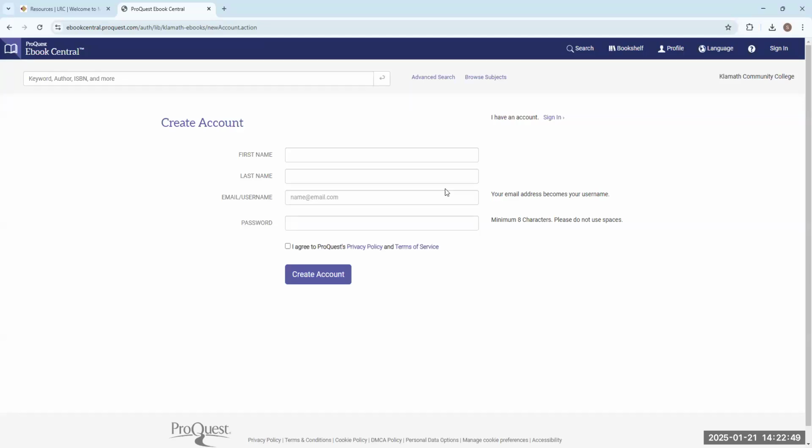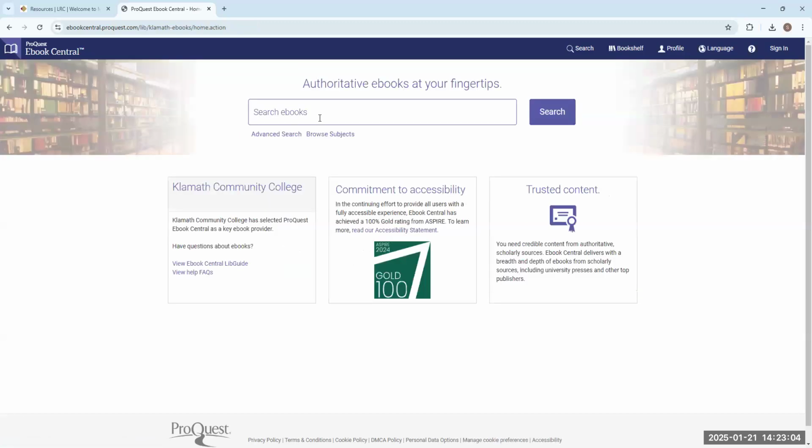Because if we're not at the library when you make your account, you'll have to wait until we are back at the library, which could be if you make your account on Friday, we're not back until Monday, if that makes sense. But let's say you already have an account, right? And you're already logged in and you're ready to search. So let's just go back and we'll type in renewable energy.